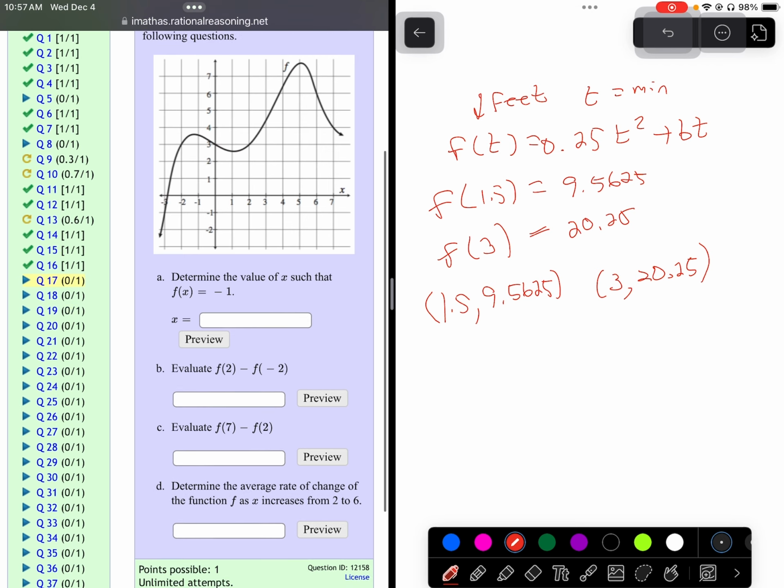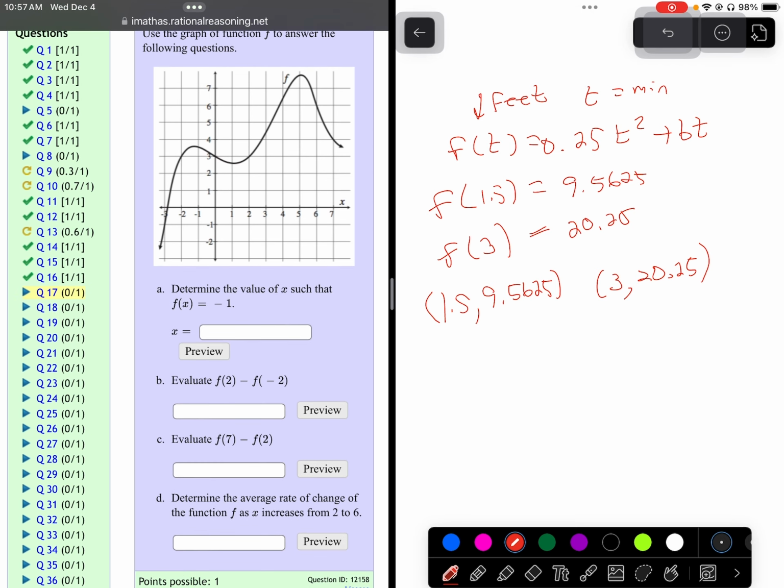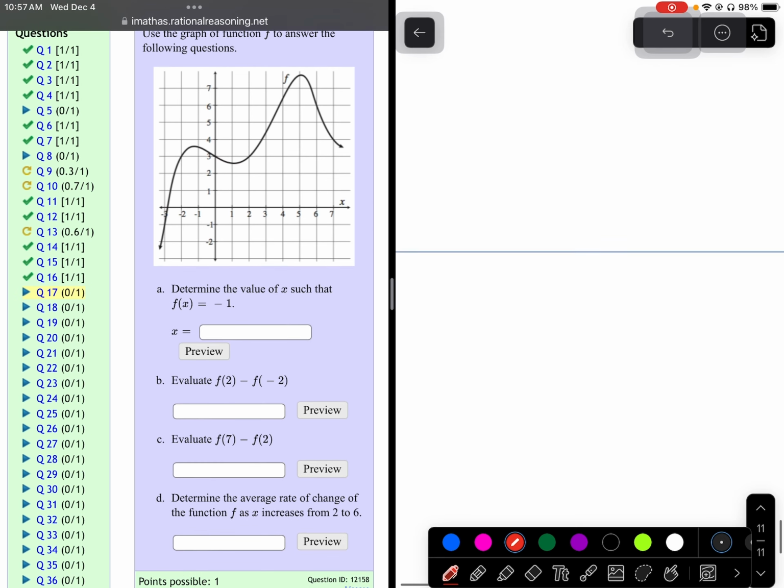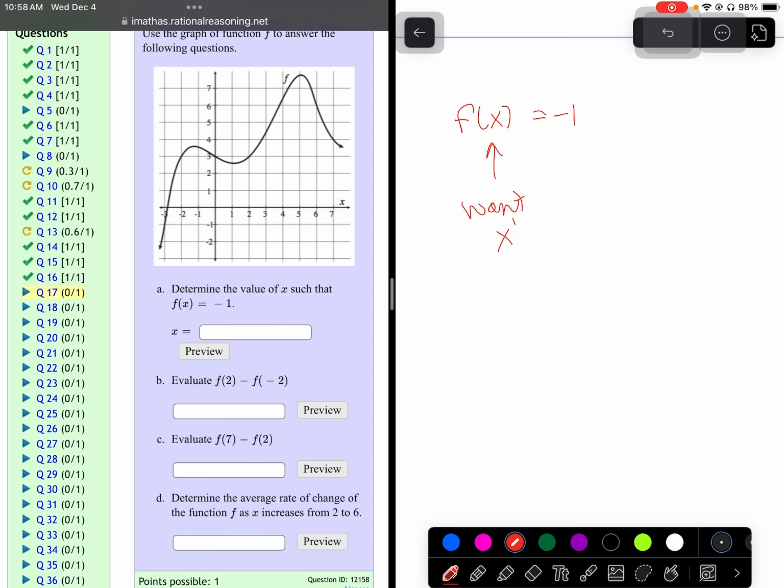We've got a function, but this time we're looking at a few different things than we had looked at before, but we're still going to pull out the values of our function. So our function is f. It says, what is the value of x such that f of x equals -1? So what we're saying here is we want the x's where the height, the y value, is -1. So if you look right here on our graph, there's where the height is -1.